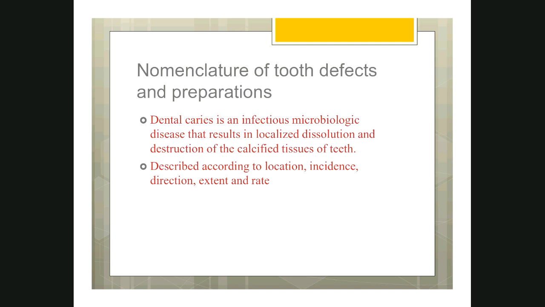Then coming to the definition of dental caries, by now you would have known the definition. For those who do not know, I repeat, it is an infectious microbiologic disease. That means it is the damage to the tooth structure caused by microorganisms, especially bacteria, that results in localized dissolution and destruction of the calcified tissues of the teeth. That means the tooth here, that is the enamel and dentin, is calcified. I hope you all know that tooth is made of both organic and inorganic portions. All right, so dental caries results in